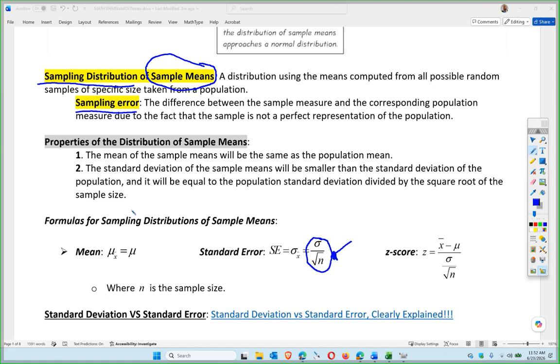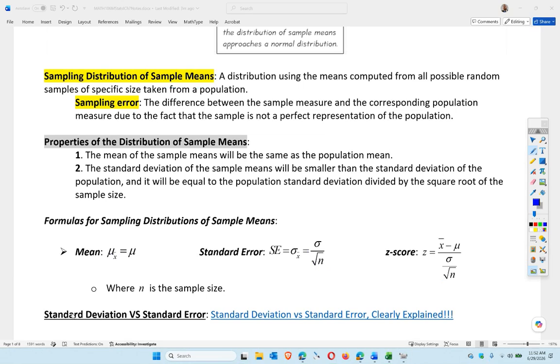So the whole distribution shrinks. However, the mean of the sample distribution is the same as the mean of the population. That doesn't change. You also need to modify the z-score to account for the sample size. Other than that, everything else is the same. If you want another video on standard deviation versus standard error, there's a little video right there. So we did standard deviation before for single data. Now for these group means, we do standard error.